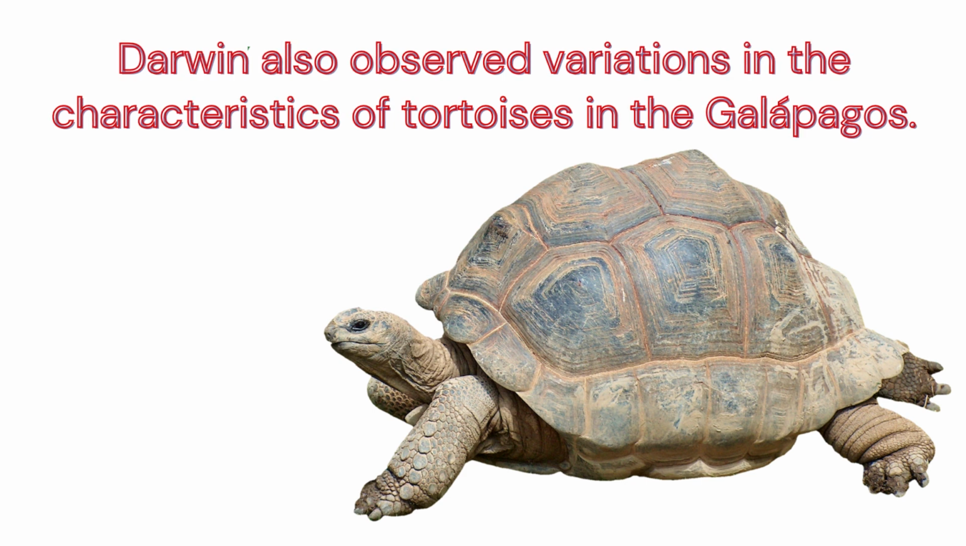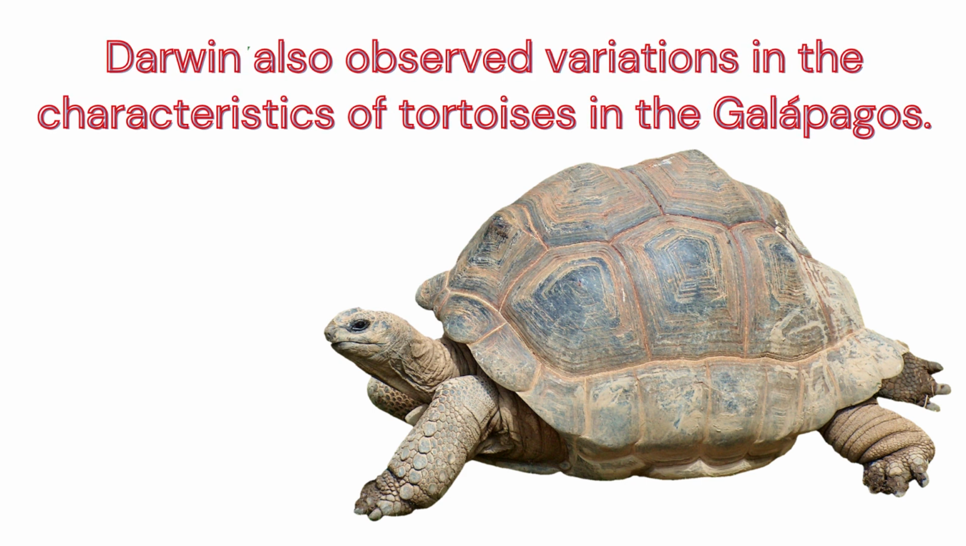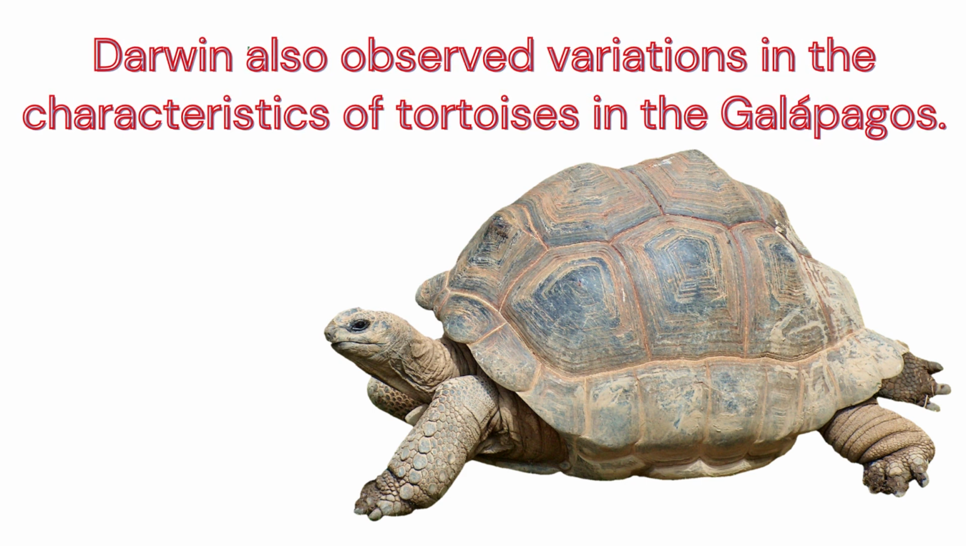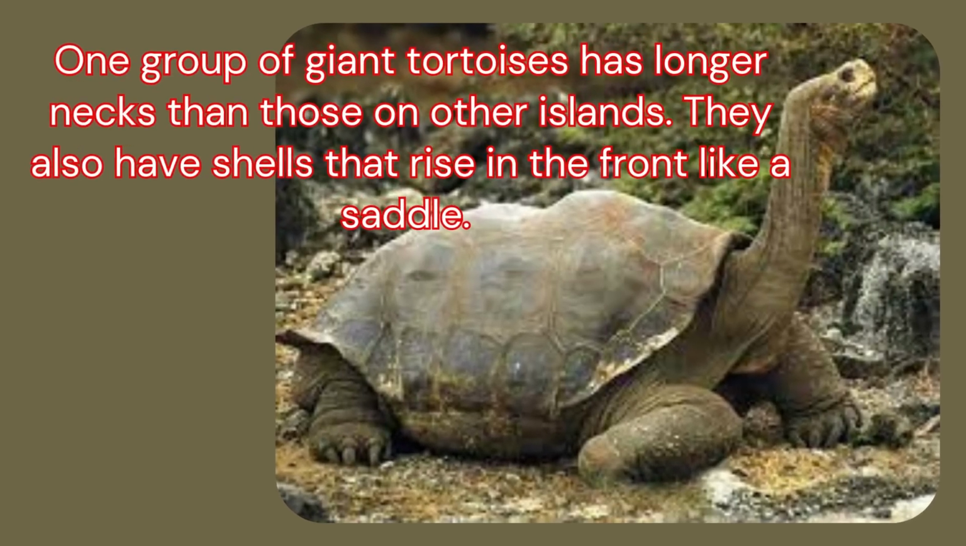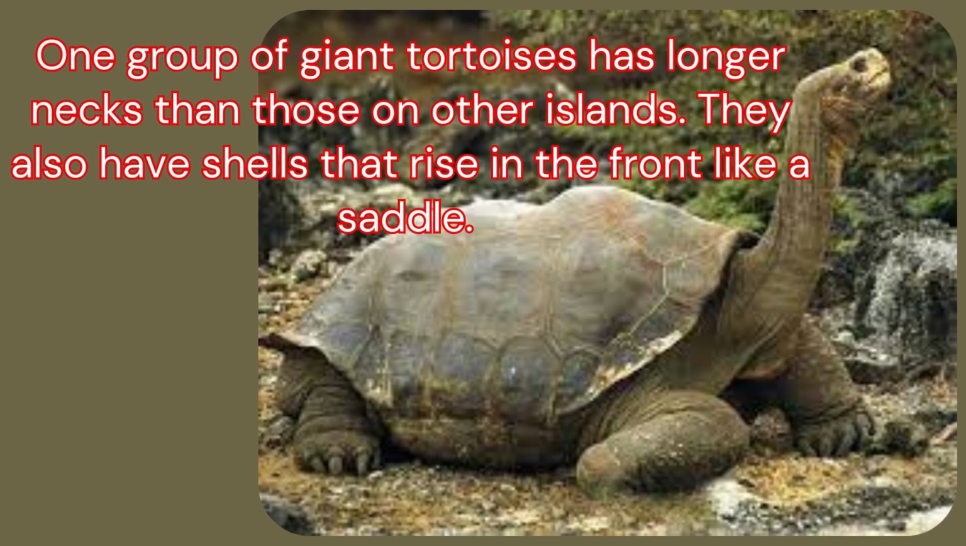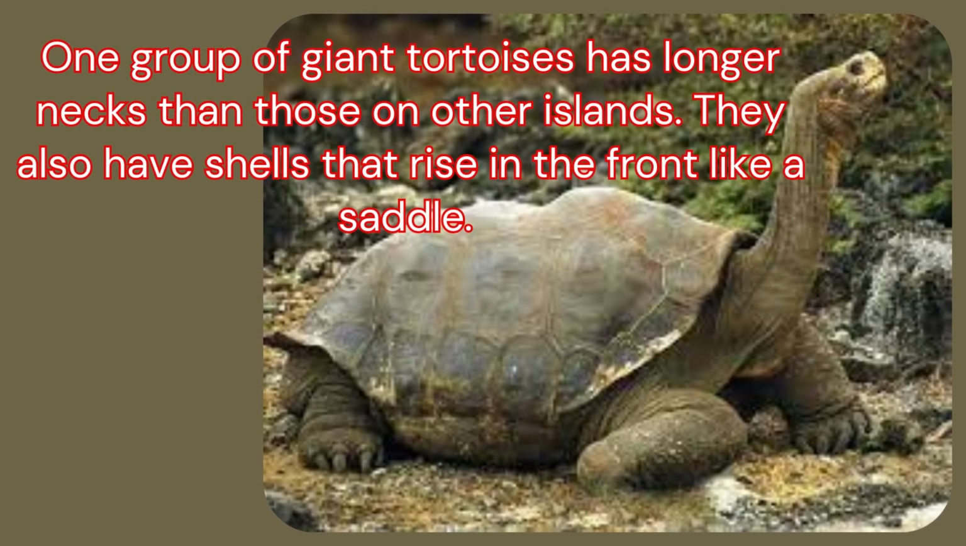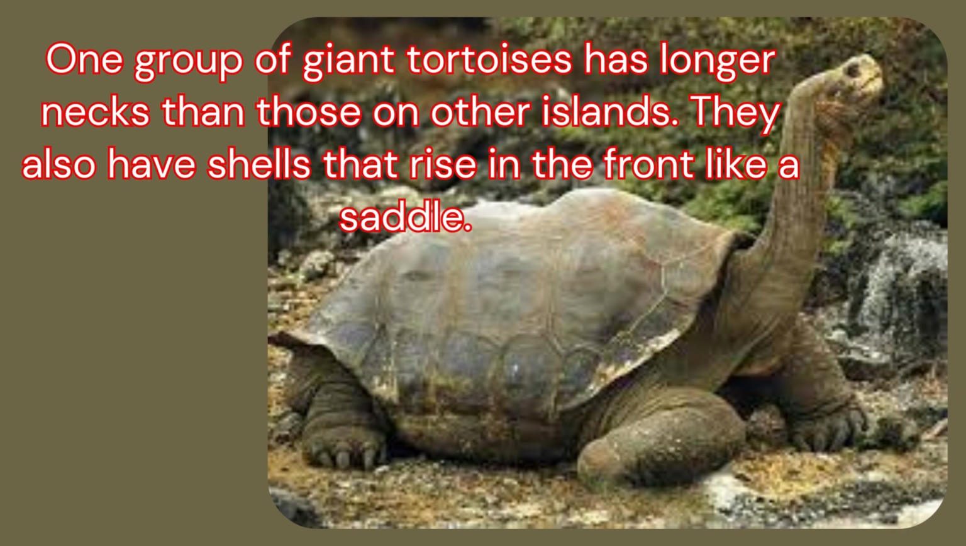Darwin also observed variations in the characteristics of tortoises in the Galapagos. One group of giant tortoises has longer necks than those on other islands. They also have shells that rise in the front like a saddle.